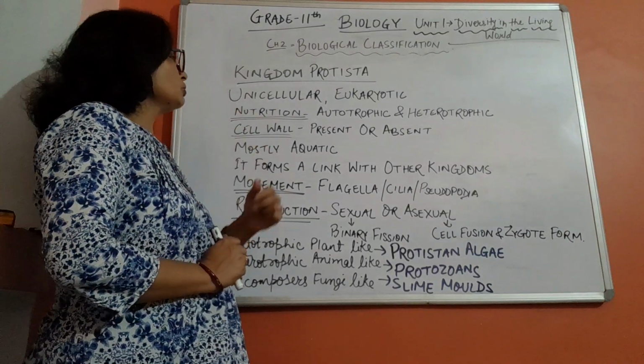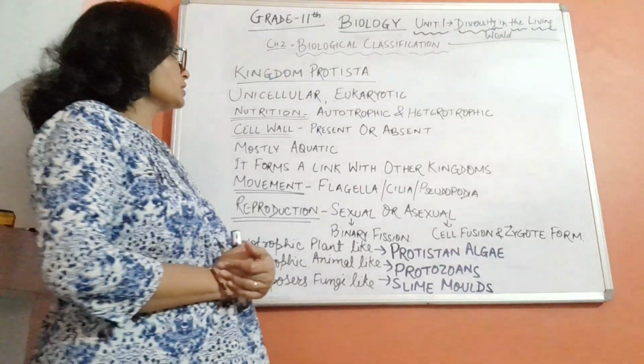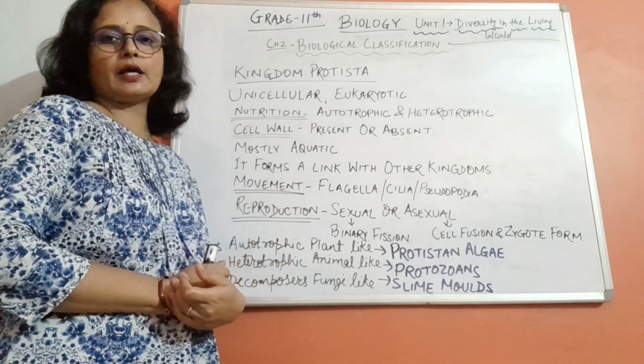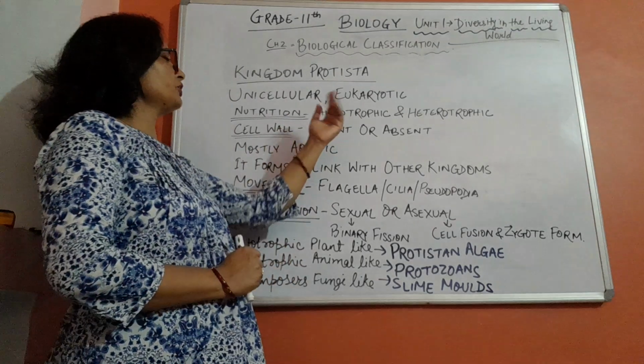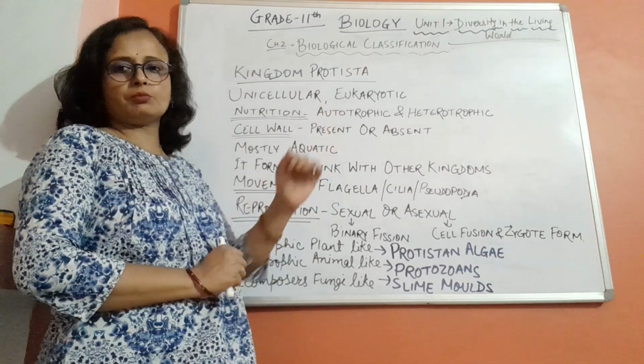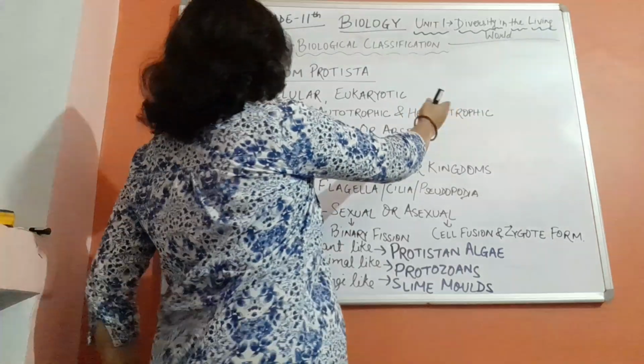Then if we talk about the nutrition in Protista, like monerans, it is either autotrophic or heterotrophic. Mostly protistans show autotrophic mode of nutrition, and few are heterotrophic.